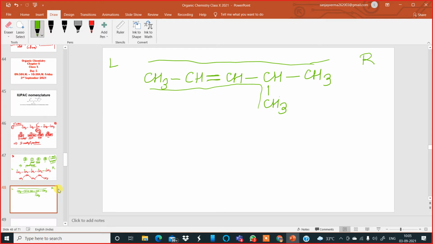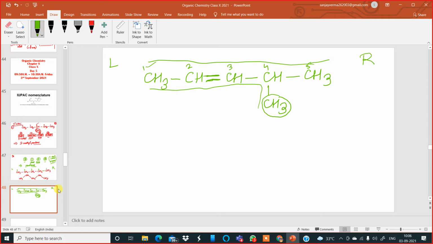The presence of a double bond dominates the side chain branching, and numbering is done from that terminal carbon to which this double bond is closer. This double bond is closer to this carbon. Am I clear? So in this situation, we number from this carbon: carbon 1, carbon 2, carbon 3, carbon 4, and carbon 5.